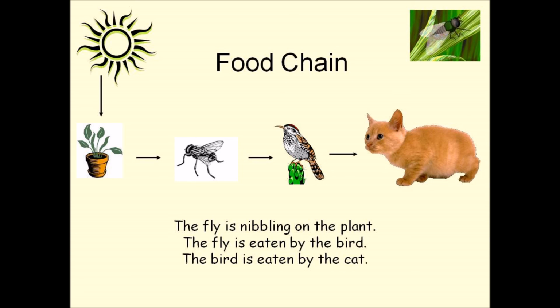And finally, we have the cat, that is a carnivore animal, that eats the bird, that is an omnivore animal, that eats the flies. The fly eats the plant, and the plant absorbs the sunlight.